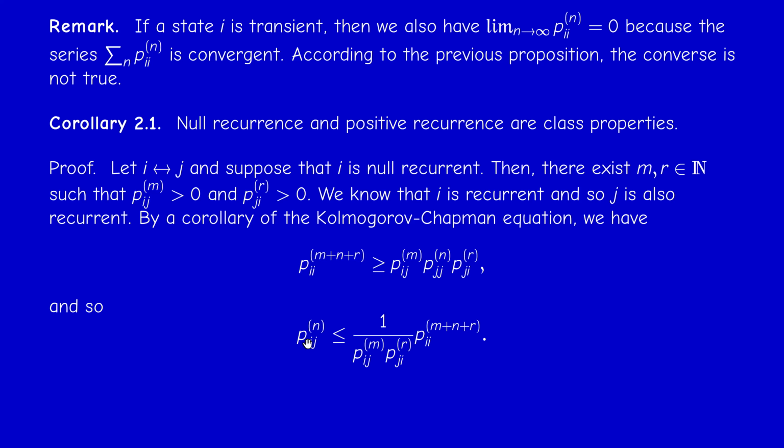And therefore, in particular, when I divide by P_ij^m P_jj^n, I have this estimate of P_jj^n. And now, since state i is null recurrent, this general term tends to 0 as n tends to infinity. So it follows that this also tends to 0 as n tends to infinity, and therefore state j is null recurrent.